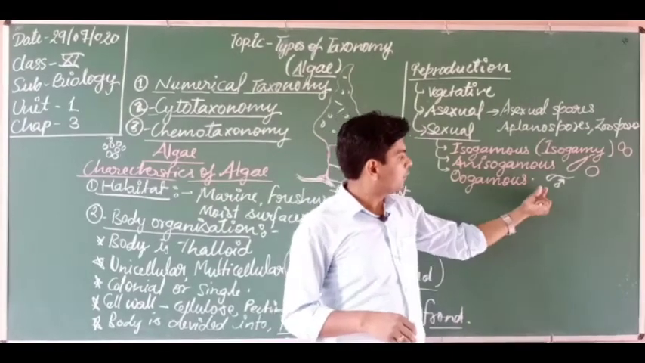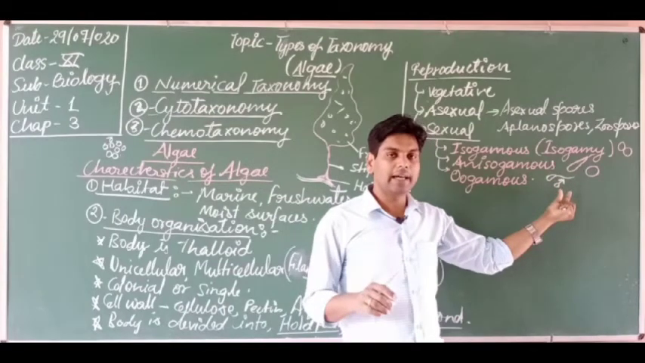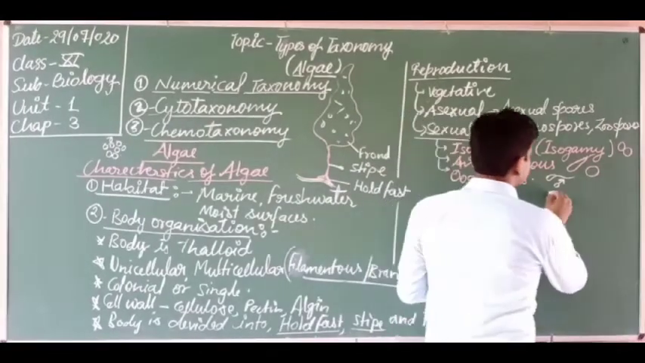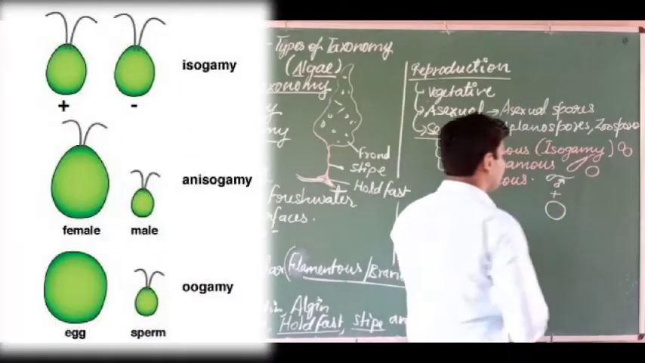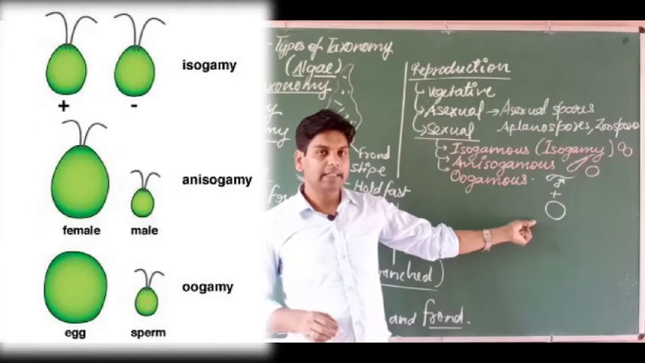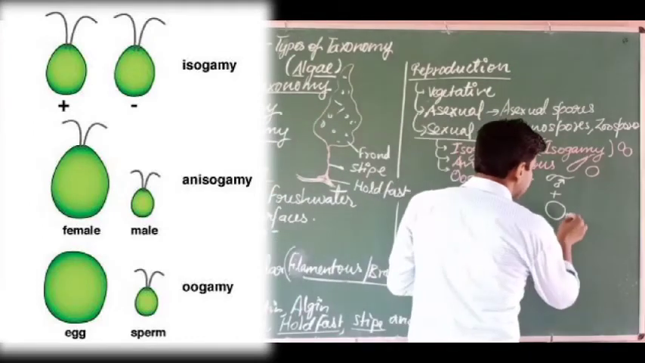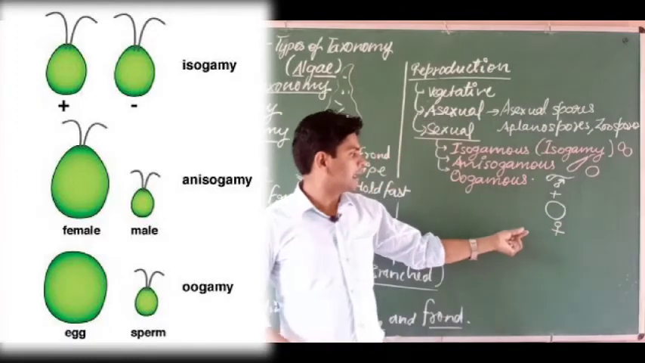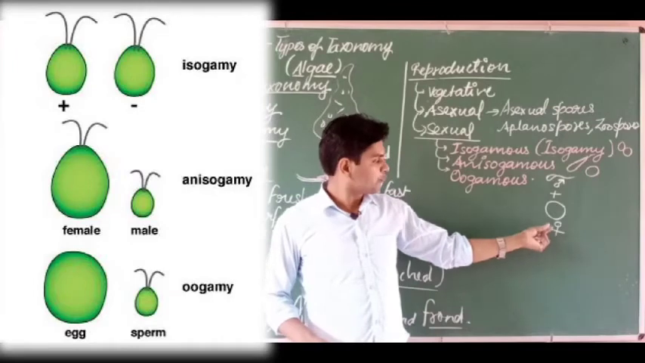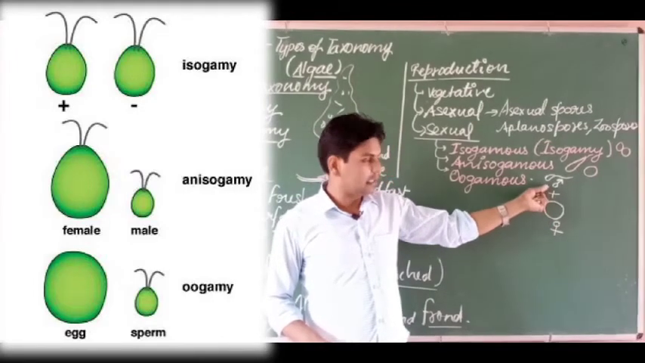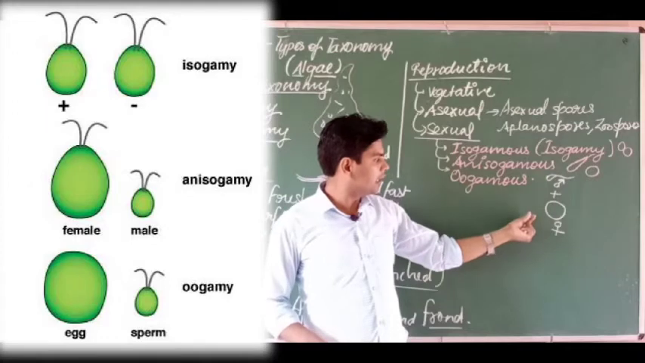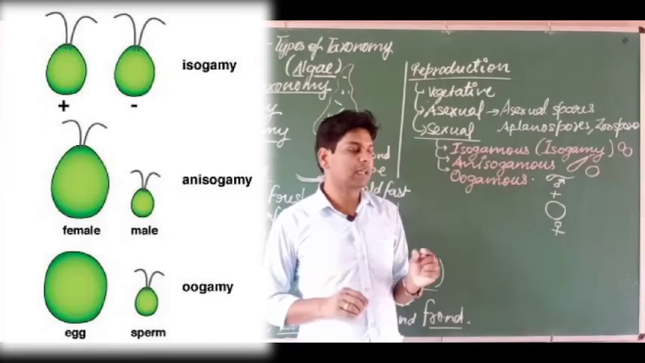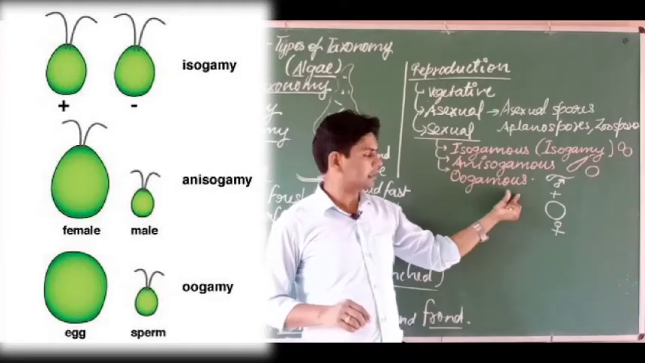Okay. So when the male gamete is smaller and motile due to the presence of flagella, it fuses with another larger and non-motile gamete. This is the larger one and non-motile. Non-motile means it has no flagella, that is why it cannot move. It is the female gamete. So this is the symbol of female gamete. So a smaller motile male gamete fuses with a larger non-motile female gamete. This type of sexual reproduction is known as oogamous sexual reproduction.